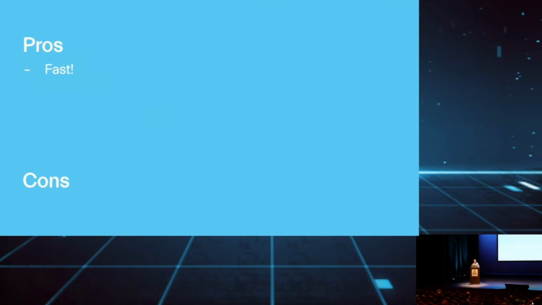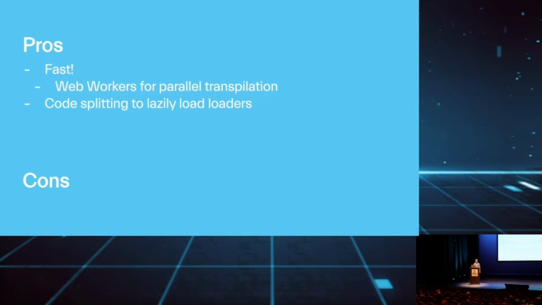What are the pros and the cons? Well, it's fast and it's cool because we can use web workers to do parallel transpilation. We'd also do code splitting to only load the bundler parts that we need. So we use a lot of web technologies for that.